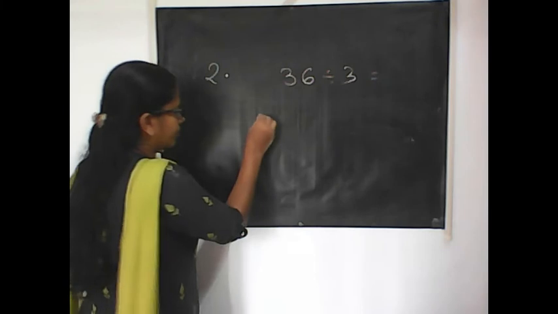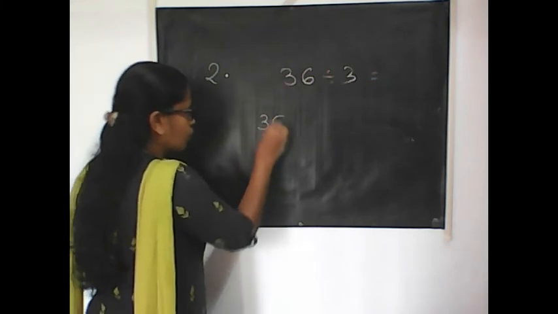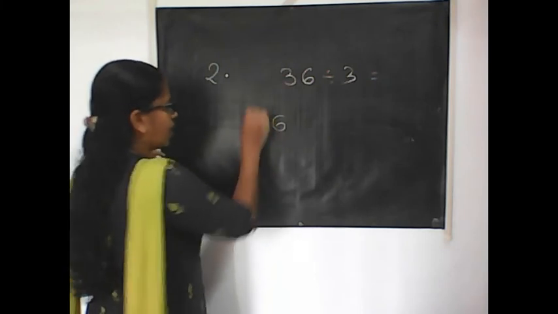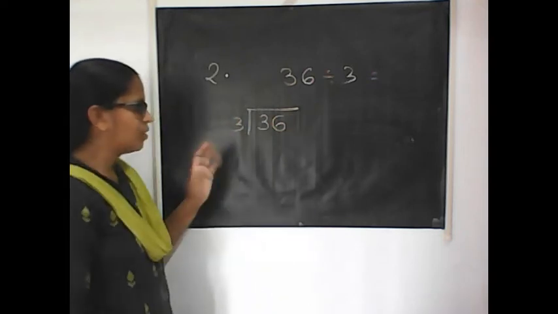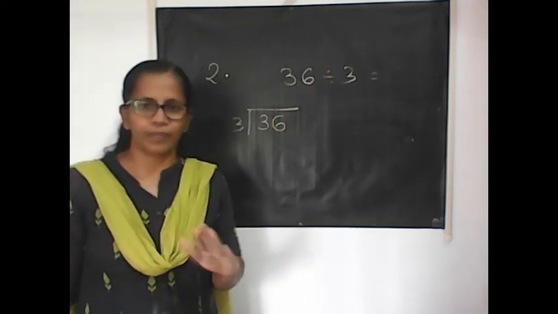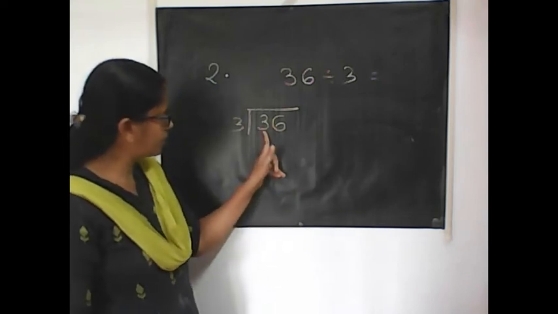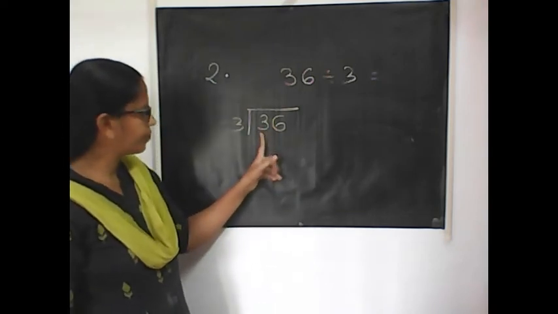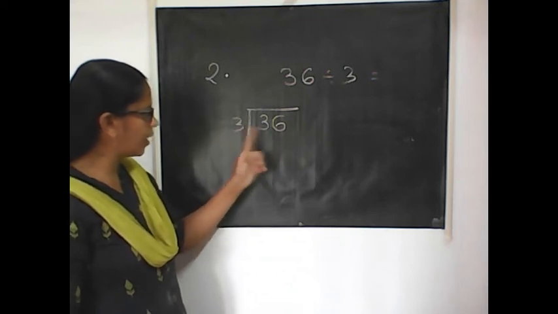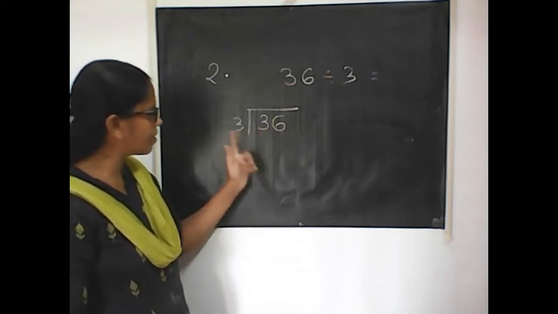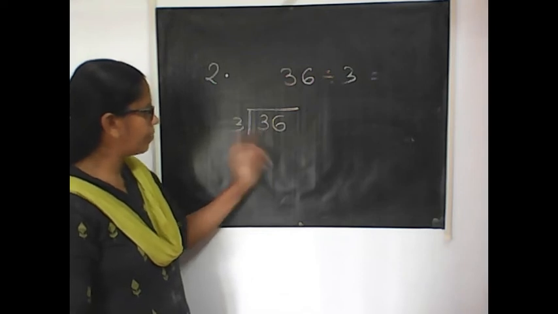So, write it in the mathematical or division format. 36 inside as the dividend, sorry, dividend, and 3 as the divisor. What do you have to do in the first step? Look at the first digit from here. 3. Say the table of 3. Both are the same, equal. First you have to compare these numbers. Same.